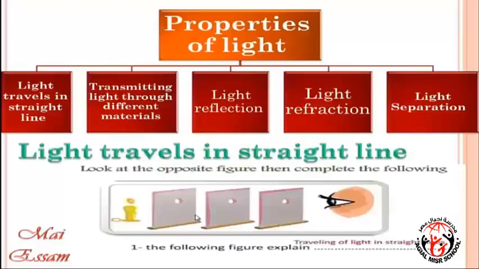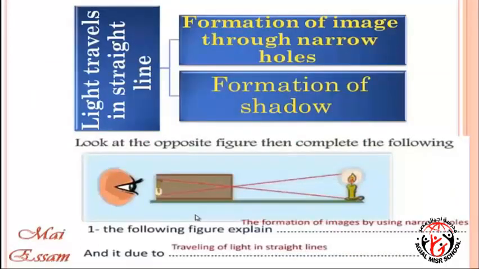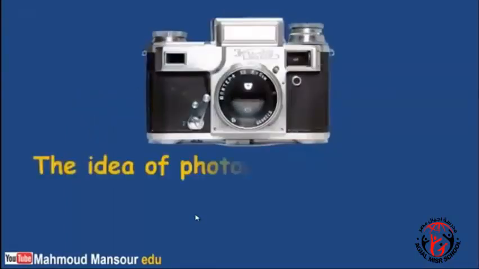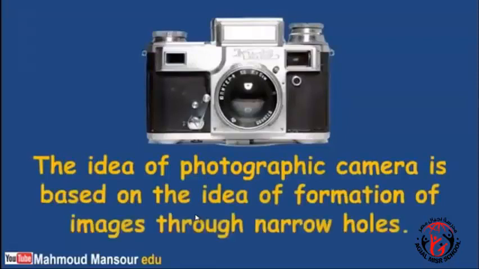Properties of light. Light travels in a straight line, transmitting light through different materials, light reflection, light refraction, light separation. From the traveling of light in a straight line: number 1, formation of images through narrow holes; number 2, formation of shadows. The idea of the photographic camera is based on the formation of images through narrow holes due to the traveling of light in straight lines.